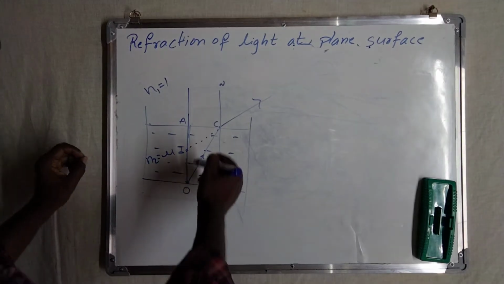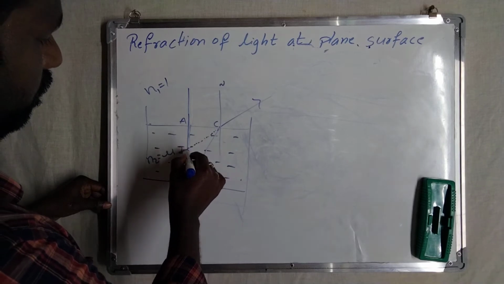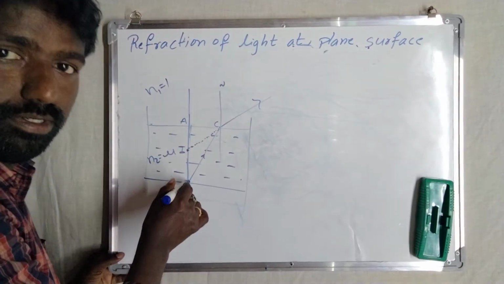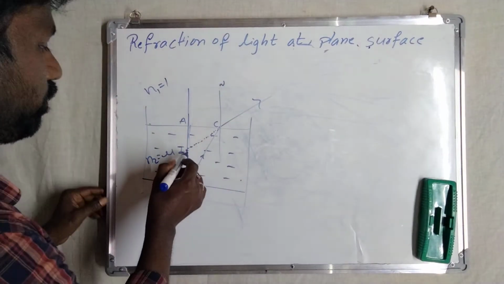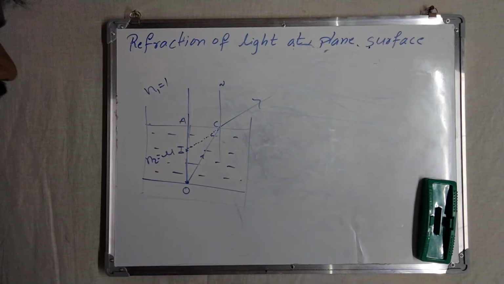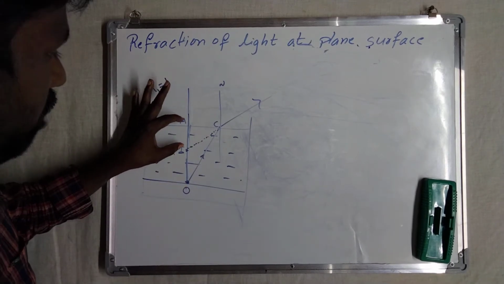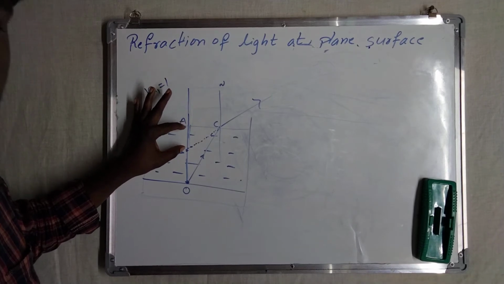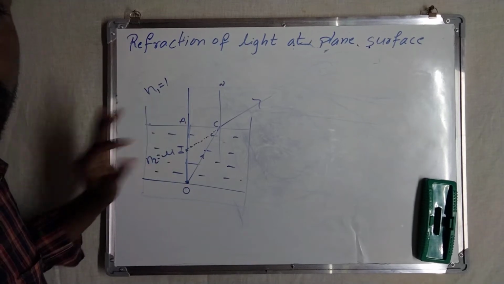And now, the coin appears to be at this place, but the original place of the coin is here. When we see it with water, the image of the coin appears to be here, which means it is raised this much height. This is the original height of the object, but this is the apparent height of the object. We feel that the object is at this much depth inside the water, but it is actually this much depth inside the water.